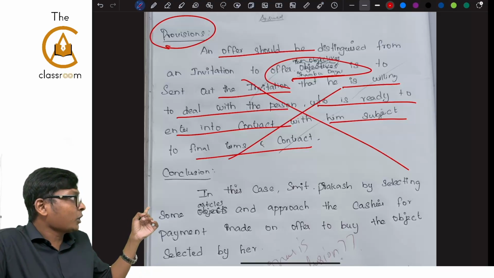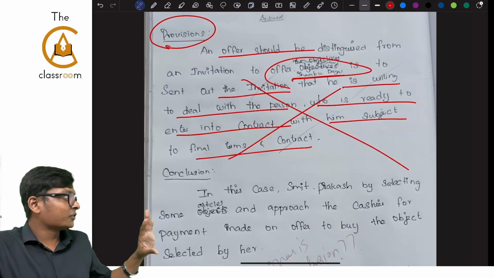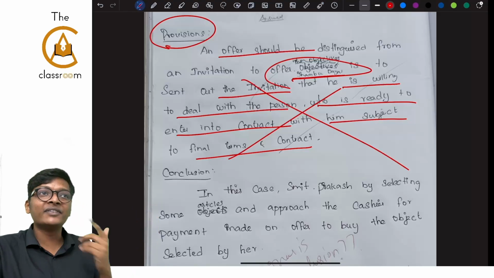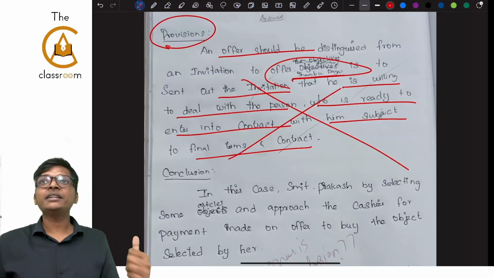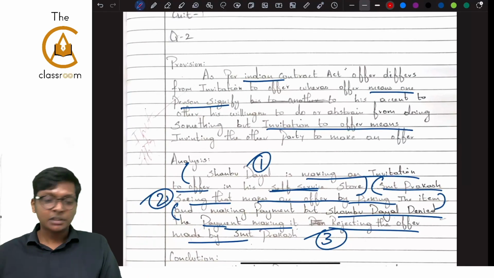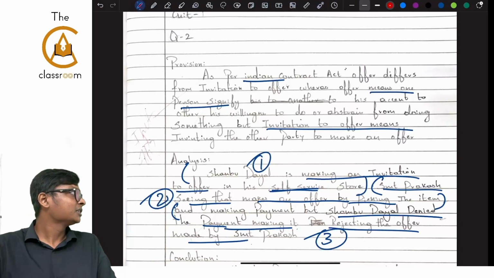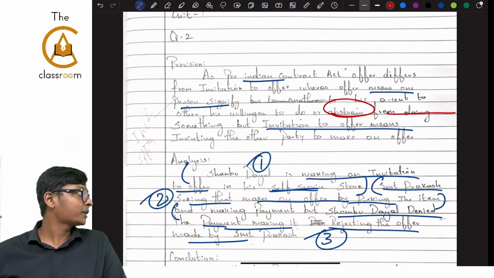Here in provision, the student wrote Shambhu Dayal's name, it will not come. And the rest of the provision also is very generic. That's why I striked it. Compare this with this provision. Can you see? This student did not mug up, but he used keywords. Abstain from doing. Like that, he has been using some keywords. Are you following, guys? Okay. Next.